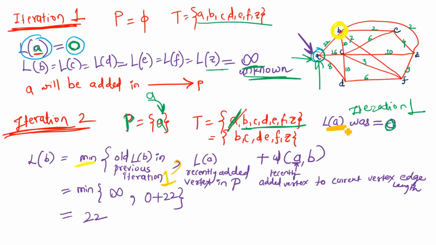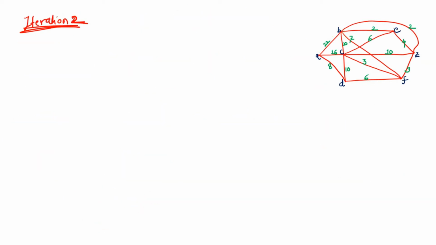The recently added vertex in the path is A, so we write the length of A plus the edge weight from A to B. Does an edge exist? Yes, and its weight is 22. The length of A was 0, so it will be 0 plus 22, and the length of B in the previous iteration was infinity. The minimum among these two is 22, so the length of B in this iteration will be 22.